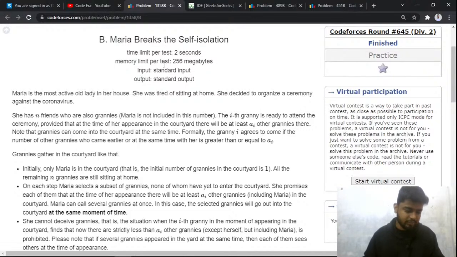Now the next question that we are going to discuss is Maria breaks self-isolation, and in this problem you have Maria is the most active old lady in her house. So she is the most active old lady in her house, right? And she was tired of sitting at home. So this woman gets tired of sitting at her home, and after that she decided to organize a ceremony against the coronavirus, right? So she has decided to organize a ceremony against the COVID, and she has n friends who are also grannies. So she is having n friends excluding her, who are also grannies.